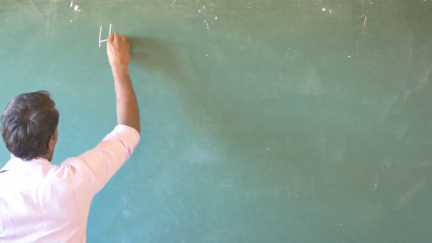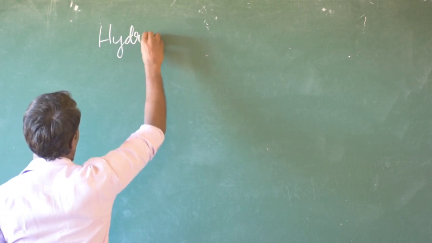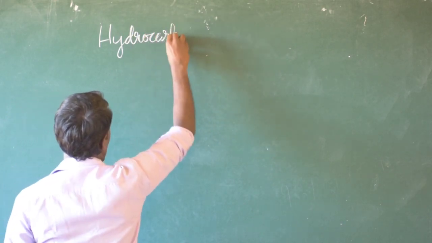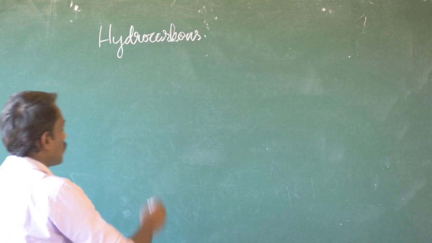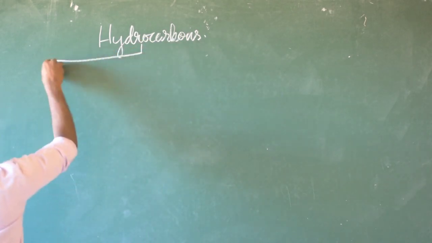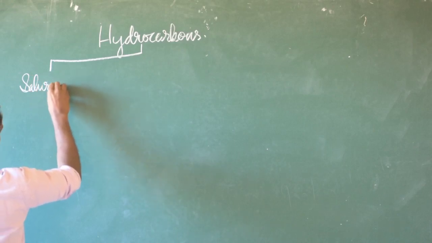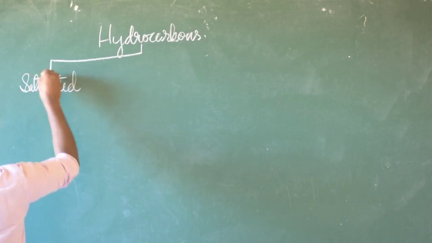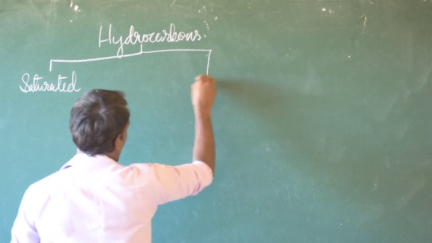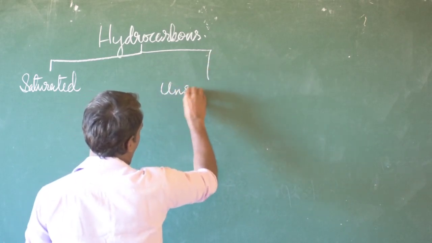If we express hydrocarbons as a flow chart, they are of two different types: saturated and unsaturated.